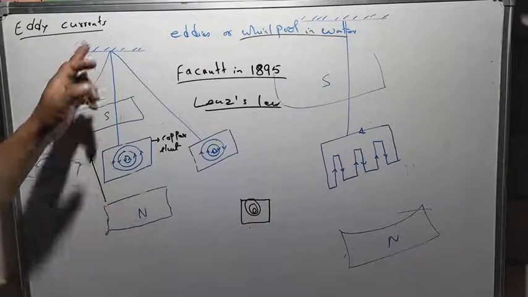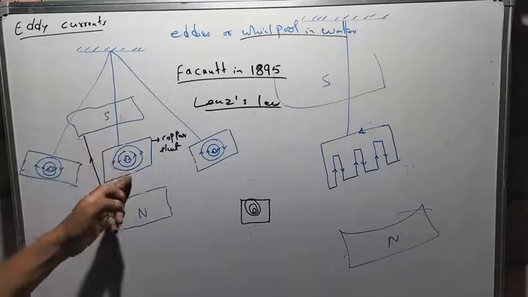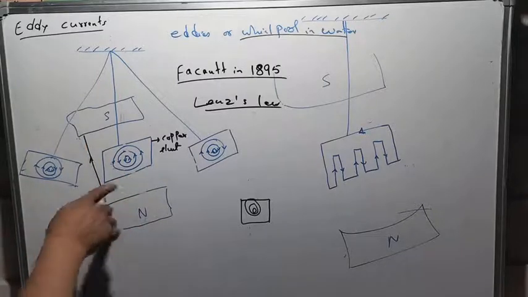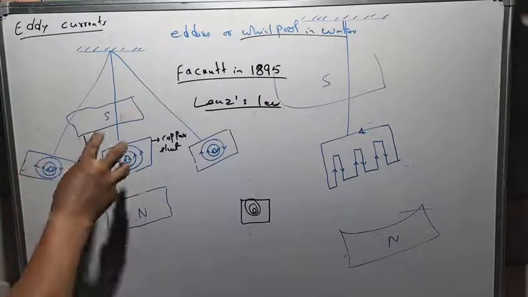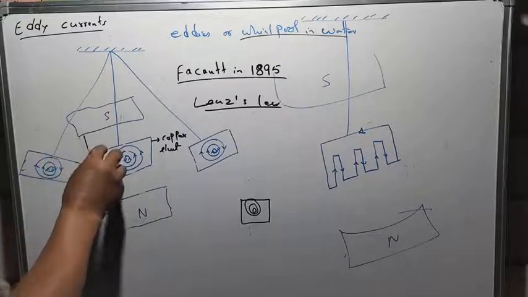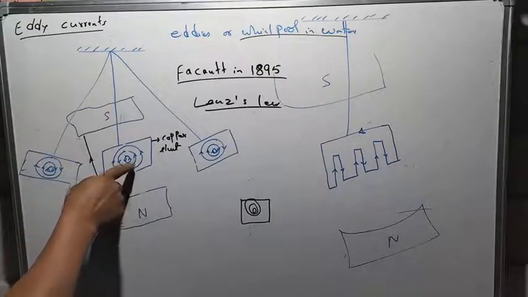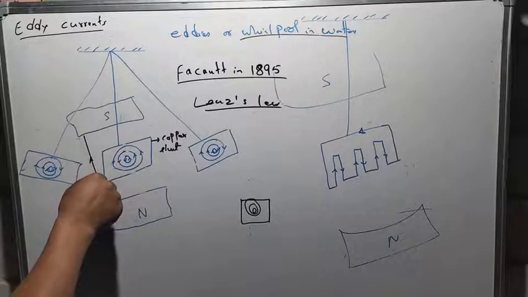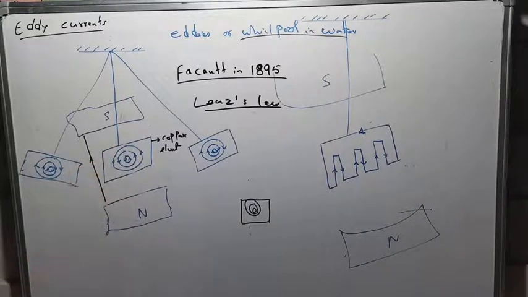Now look here. When this pendulum bob comes to the center, you will find that the magnetic flux is maximum. When the magnetic flux is maximum, the current will flow in this pendulum bob in the anti-clockwise direction.